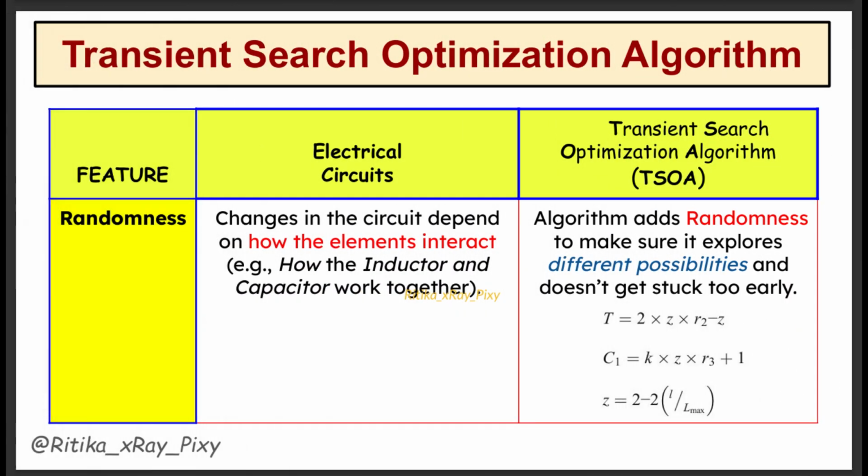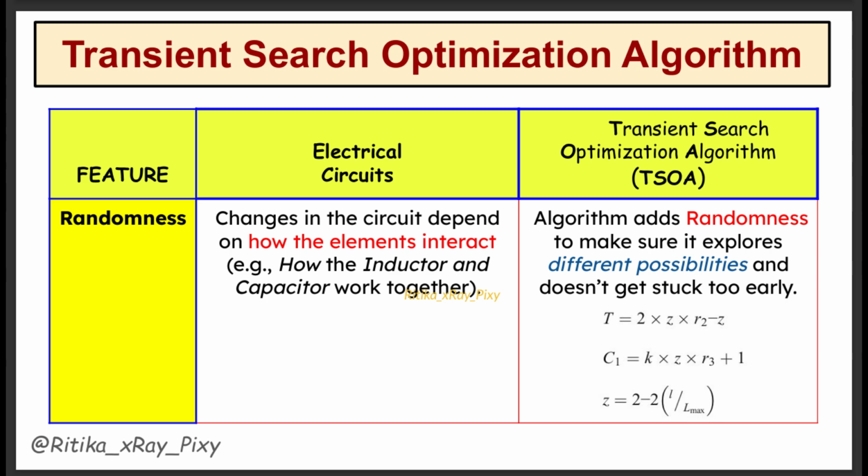Next we have randomness. Physical properties and external conditions cause variation in the behavior, as in the electric circuit. Same in this algorithm, we will introduce random numbers. Using these random numbers, we introduce the randomness, and here we use two coefficients R1 and R2.